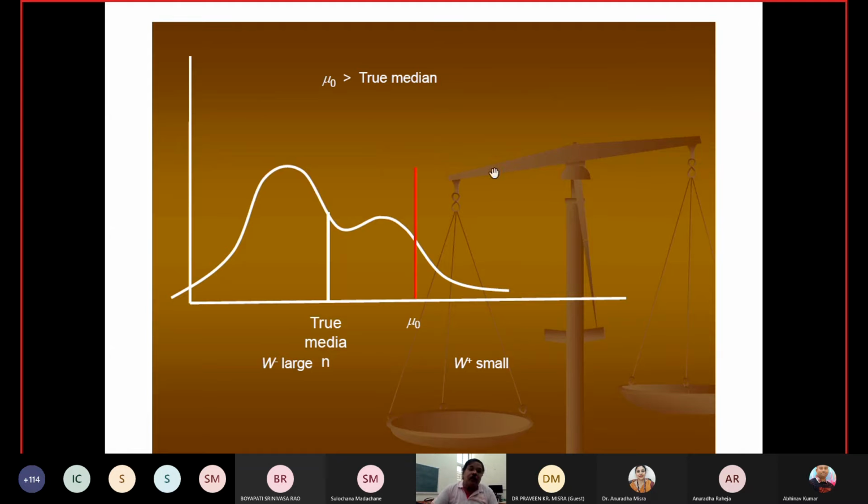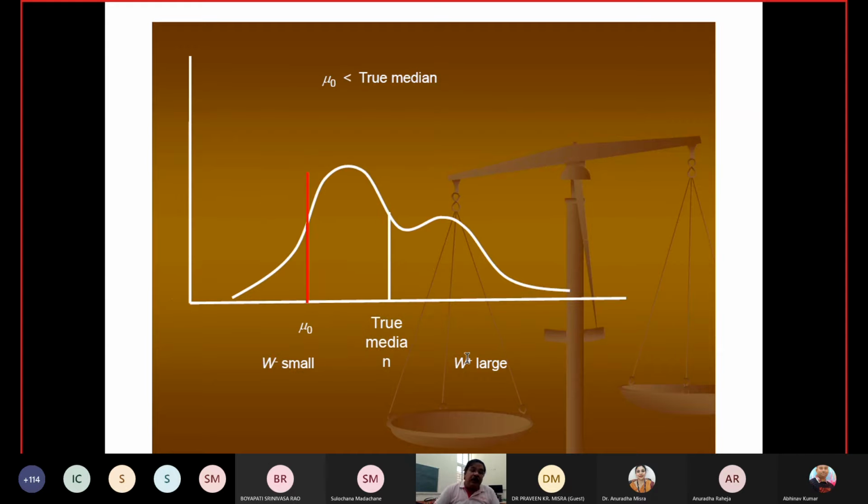Okay. So now, if the true median is here, and we are talking about the mu naught, in that case, when you do the calculation, W plus will be small and W minus will be large. So you are going to reject the H naught. Here, if the actual value is here, then what happens? W minus is small and W plus will be large. If this value is very close to this one, then you are going to get these two values very close to each other.